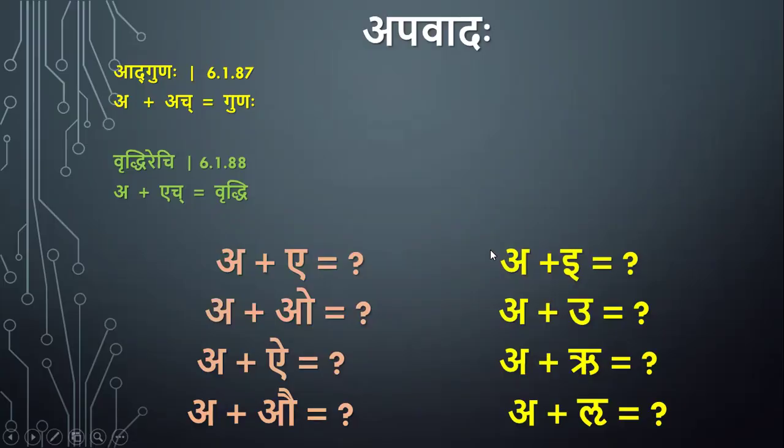Consider these cases, A plus I, A plus U, A plus Ru, A plus Lu. In all these cases, only Adgunaha is applicable, because these I, U, Ru, Lu are Ach letters, but they are not Ech letters. So Vriddhirechi is applicable only for Ech letters, but Adgunaha is applicable to all Ach letters. So if we keep on applying Adgunaha in all these cases, A plus E, A plus O, A plus Ai, A plus Au, then there will be no scope for Vriddhirechi to be applied.